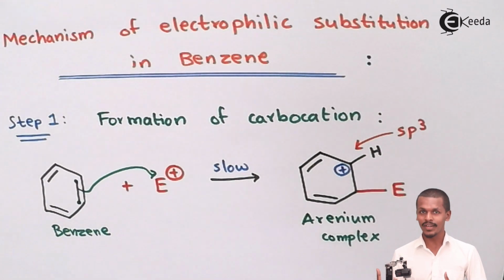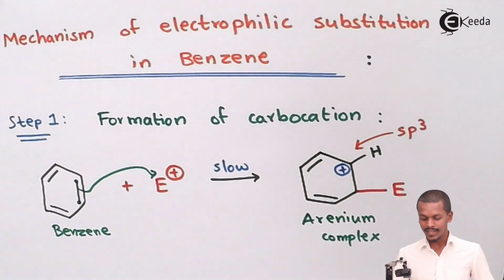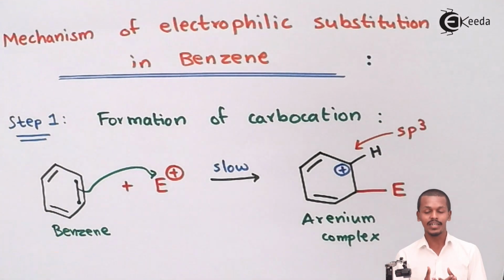So therefore the name is arenium complex, and the reason it is called a complex is that it is not the final product that we have got. It is a mixture of a benzene and an electrophile. That's the reason it is called a complex. But the reaction doesn't stop over here, and it will proceed. The proceeding of the reaction will form an electrophilic substituted benzene.